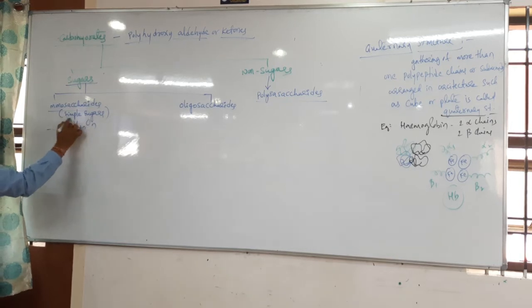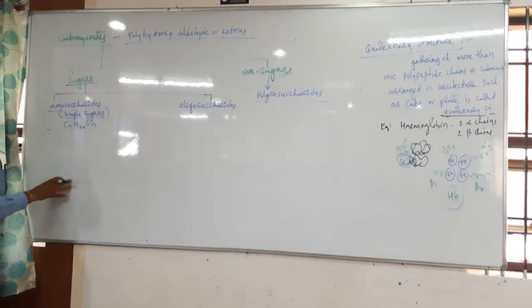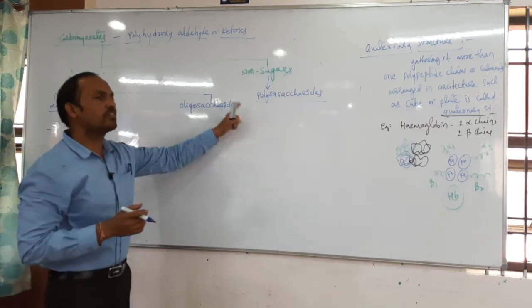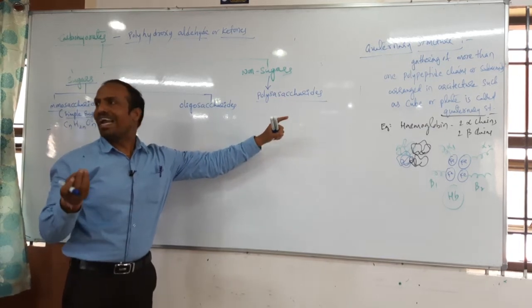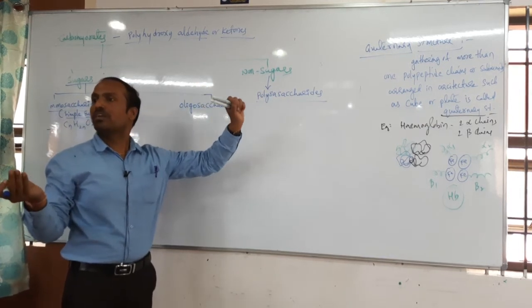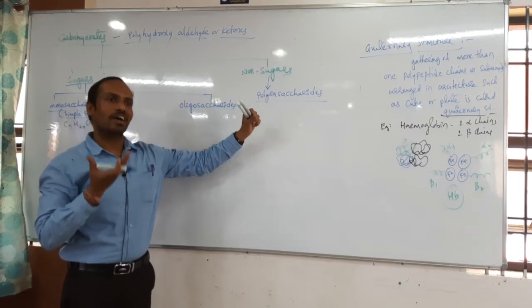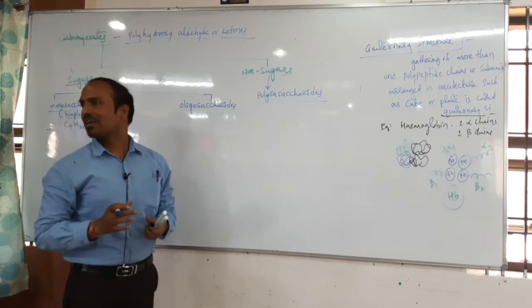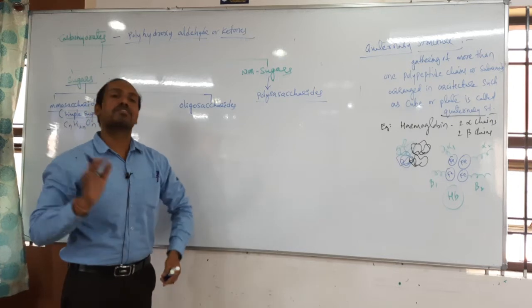They are also called simple sugars. That means when you are eating the food, we are eating in the form of which one? Polysaccharides or monosaccharides? Polysaccharides. In the morning we ate puliyogare. Puliyogare means what? Starch is present. Correct? After eating, when starch enters the stomach, it stays in the stomach for 4 to 5 hours.